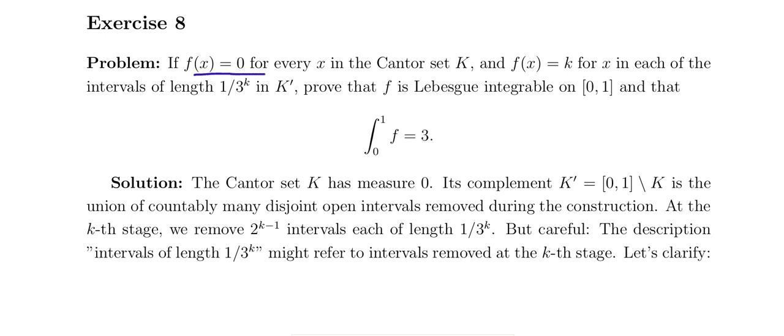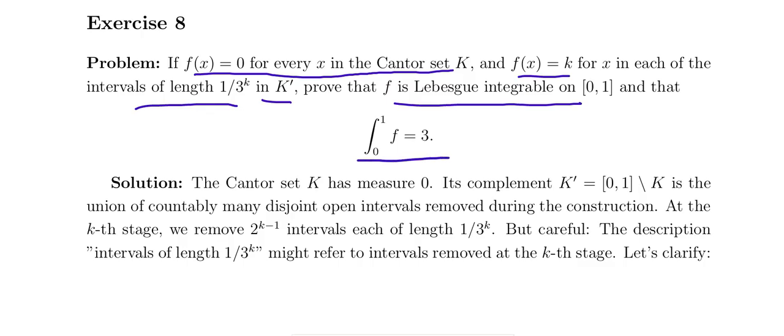f of x equals 0 for every x in the Cantor set K, and f of x equals k for x in each of the intervals of length 1 by 3 power k in K dash. Then f is Lebesgue integrable on 0, 1 and the integral from 0 to 1 of f equals 3. Okay, this is one of the problems. K is the Cantor set.